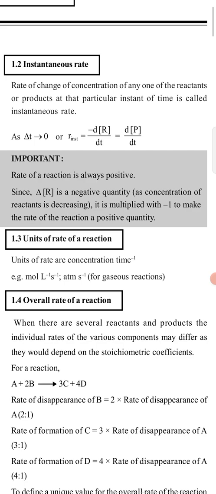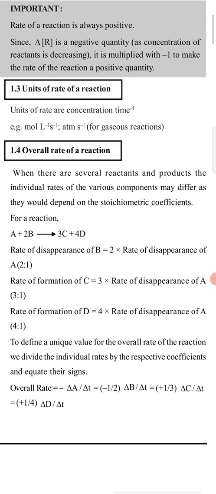So that means for concentration of any substance we can use the unit moles per liter, and for time we can use second, so the unit is mole per liter per second, mole liter inverse second inverse, or instead of mole liter inverse we can write atm second inverse. Moles per liter is the concentration of the substance, and the unit of time is second. As it is given delta C by delta T, per unit time, that is why second inverse is coming.